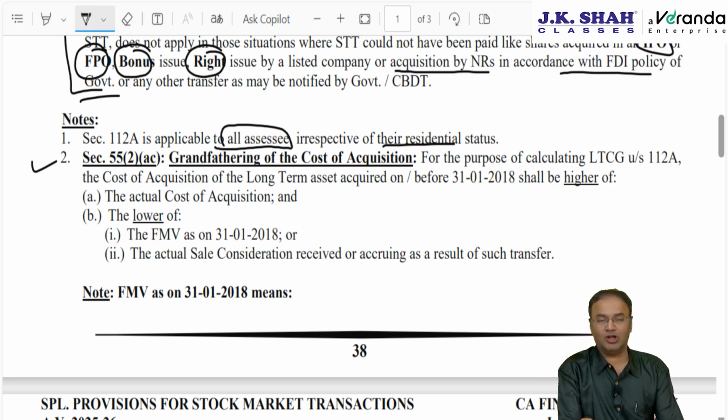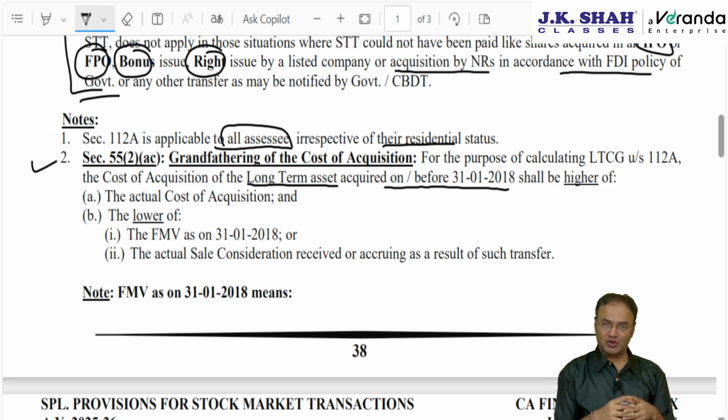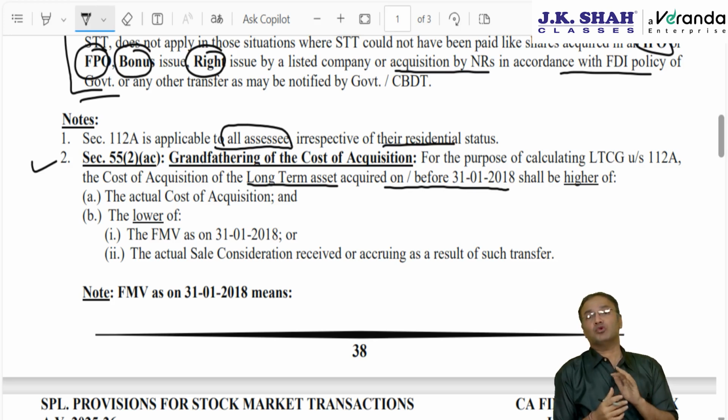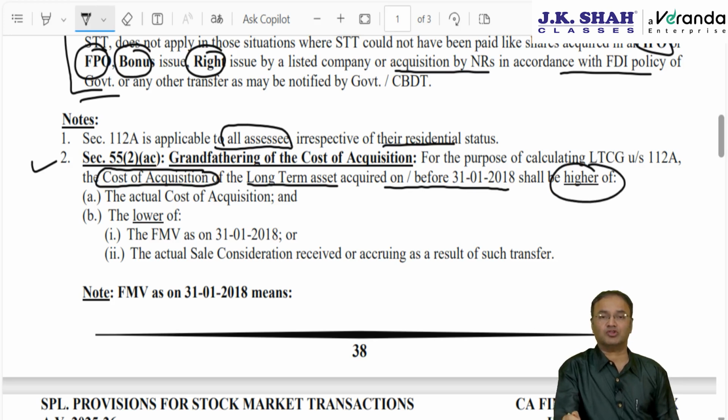This is applicable only with regard to long-term capital gain, and provided the long-term capital asset was acquired on or before 31st January 2018. If acquired after 31st January 18, then this concept does not apply. So what to do in that case? Then the cost of acquisition will be the higher of the following two. Cost of acquisition will be either the actual cost or the FMV as on 31st January 18.